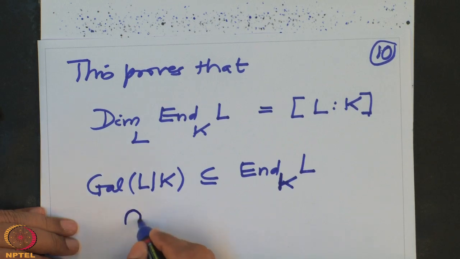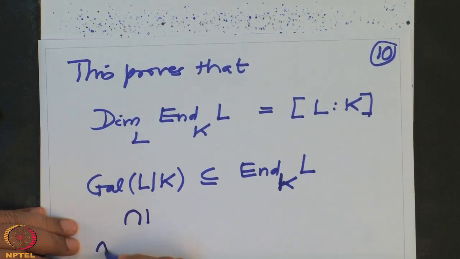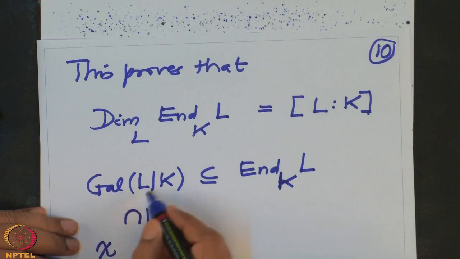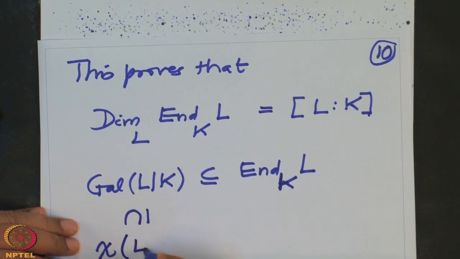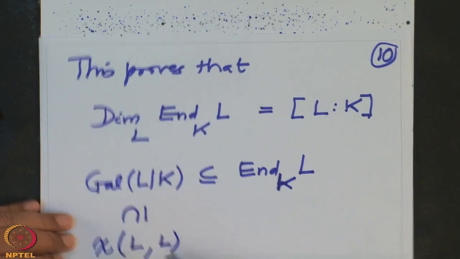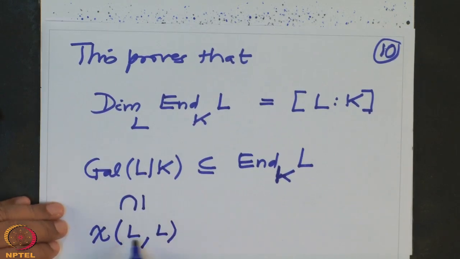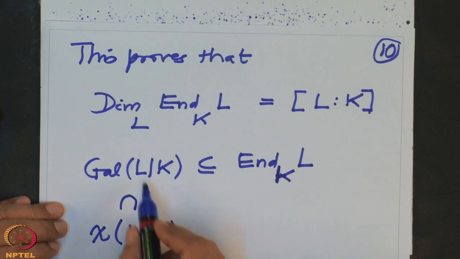They are elements of the Galois group, the automorphisms of L over K. And then you can think of them as contained in the characters of L with values in L; just restrict them to the multiplication map.